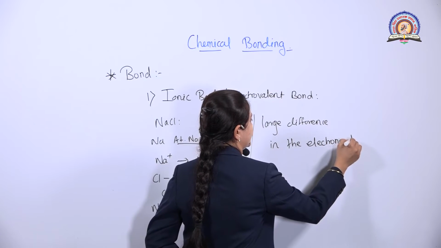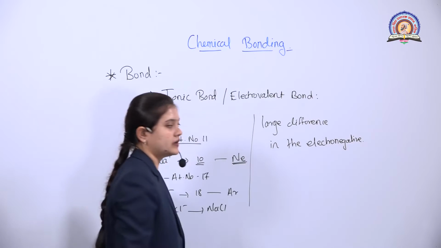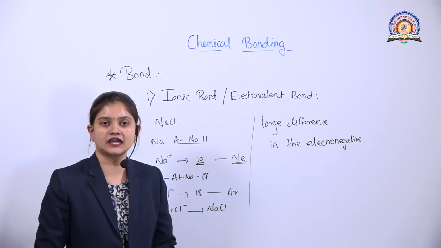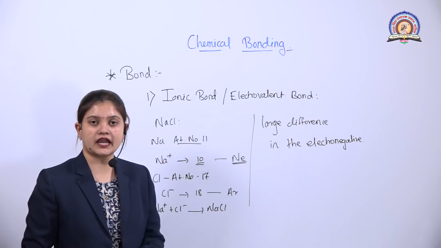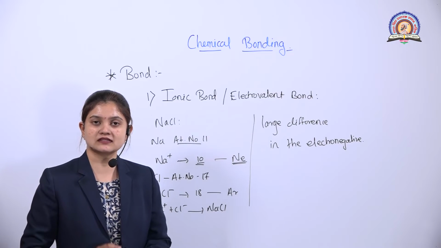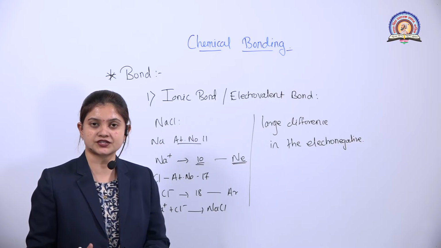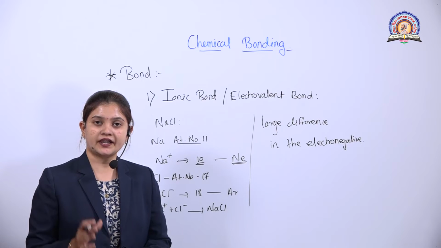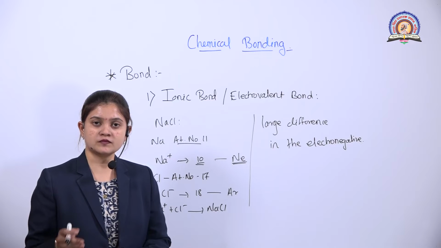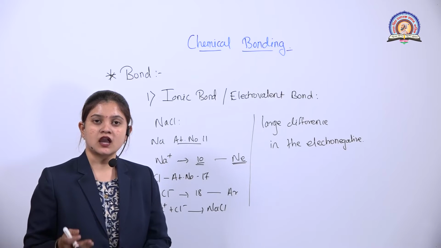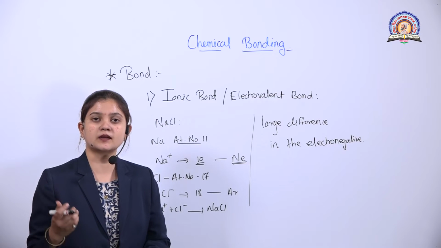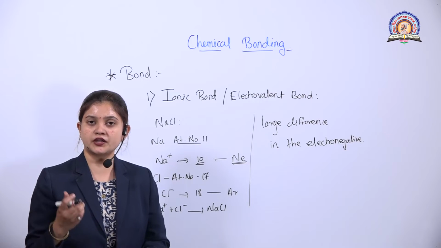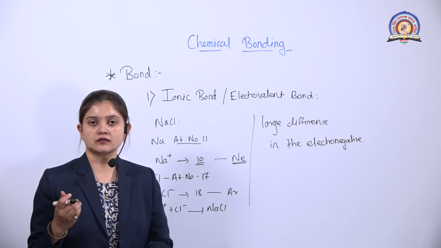So the electronegativity of the two atoms must differ to a large extent, isn't it? So this was all about the ionic bond. An ionic bond is nothing but the electrostatic force of attraction by which atoms form a molecule by losing or gaining an electron. That means there is a complete transfer of electrons during the formation of an ionic bond.